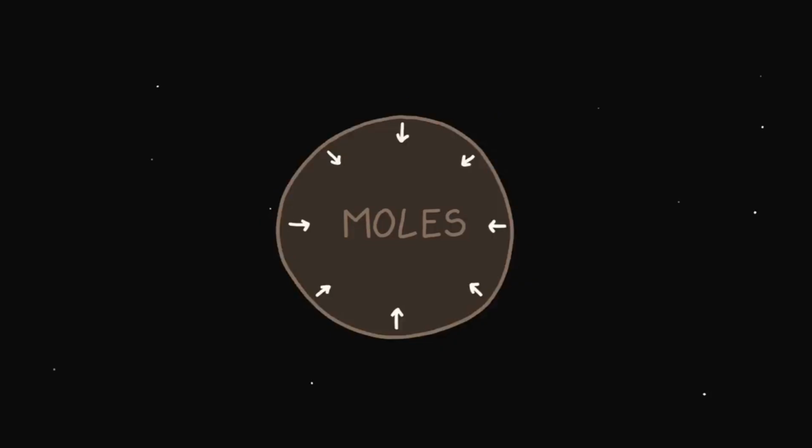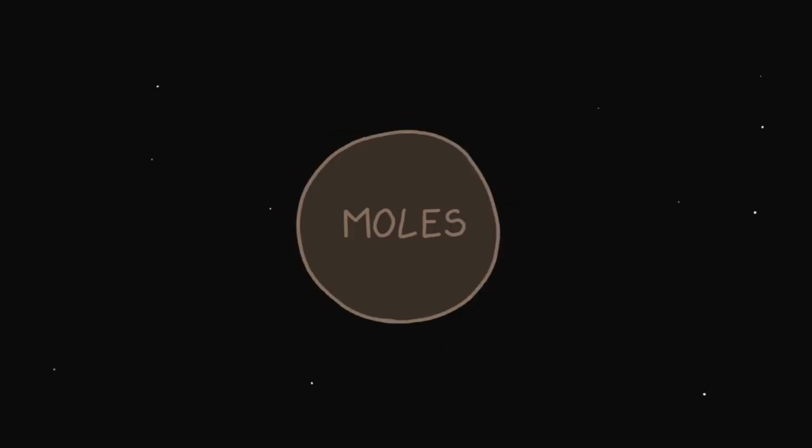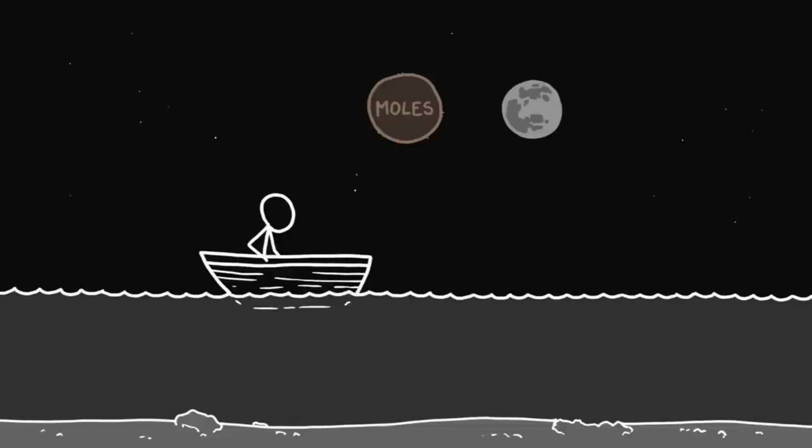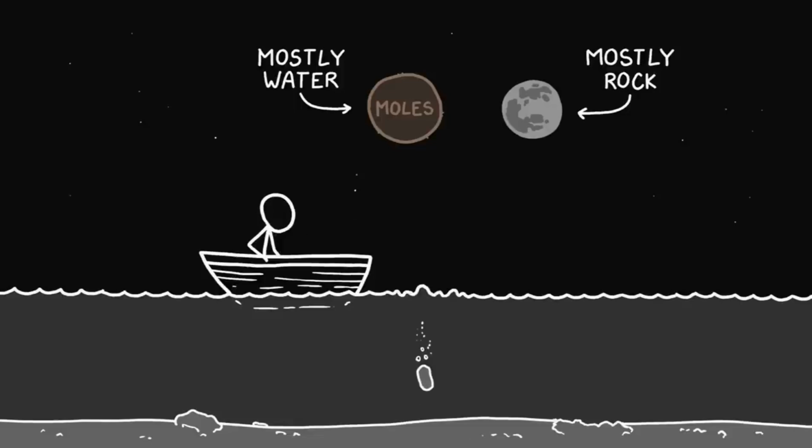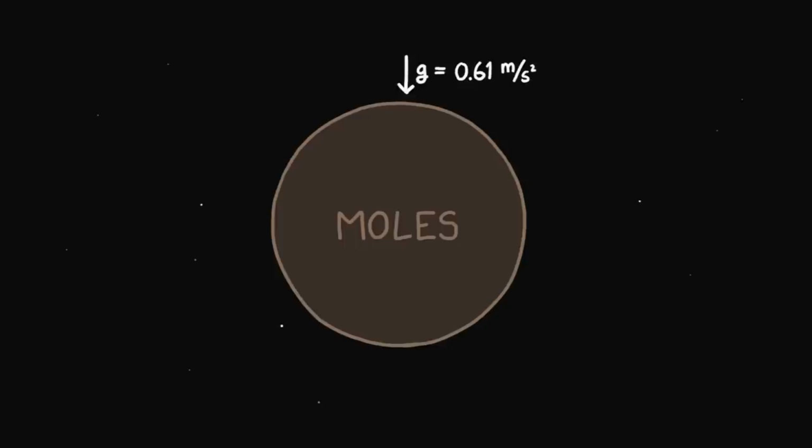Meat, being mostly water, doesn't compress very well, so we end up with a mole planet that's a bit larger than the moon. The mole planet is larger than the moon, even though it weighs around half as much, since water is much less dense than rock, which you can demonstrate by throwing a rock into the water, or noticing that the ocean stays on top of the Earth's surface. The mole planet has surface gravity about 1/16 as strong as Earth's. That's similar to that of Pluto.